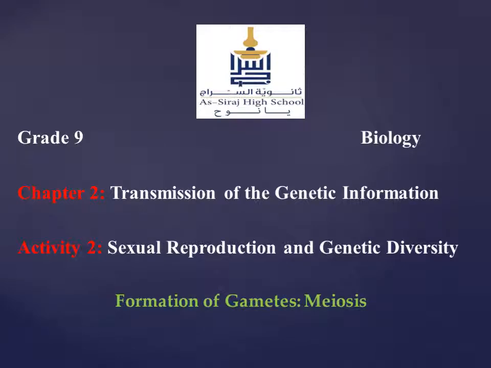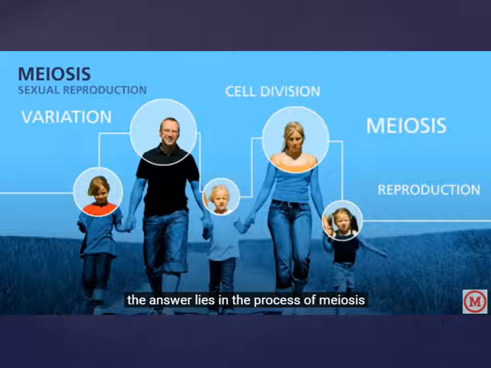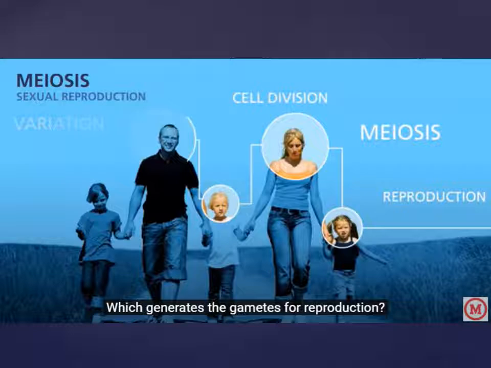Now we'll start a new activity, which is activity 2, sexual reproduction and genetic diversity, formation of gametes, meiosis. Have you ever wondered why children do not look exactly like their parents, or why some siblings look so different? The answer lies in the process of meiosis, which generates the gametes for reproduction.